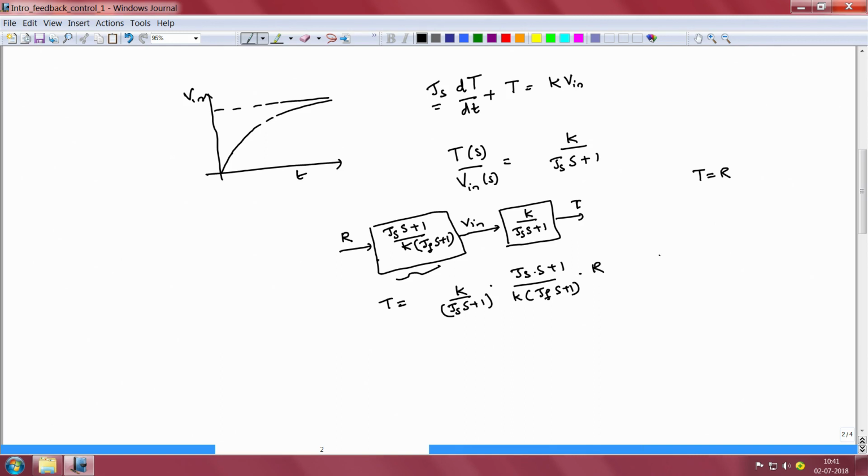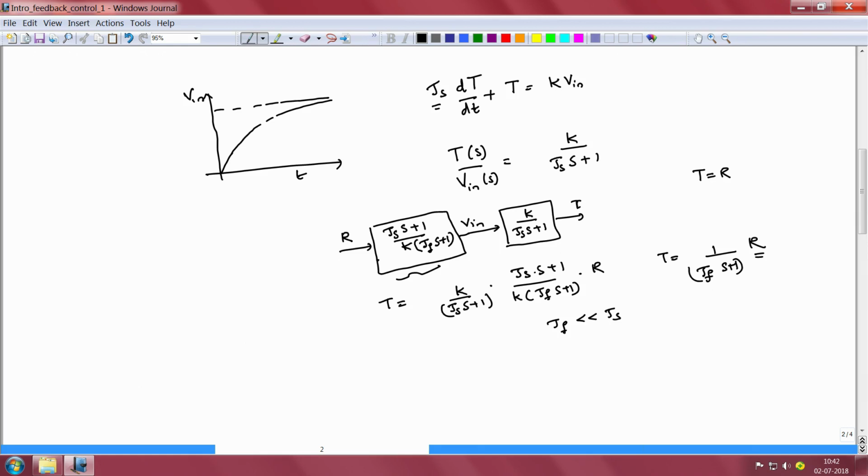That tells us that T is equal to 1 by tau f times s plus 1 times R. Now, if we choose the time constant tau f to be much smaller than tau s, then the time constant associated with the temperature rise for the certain input command R of s is going to be much lesser than the time constant associated with the temperature rise for the original oven without any control.